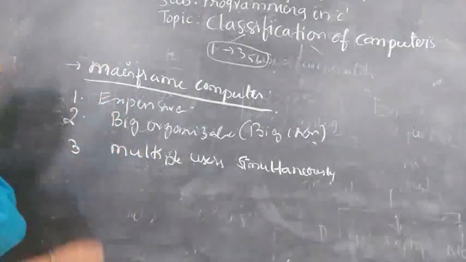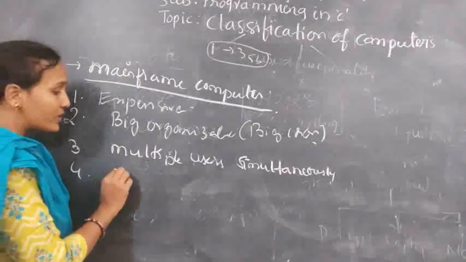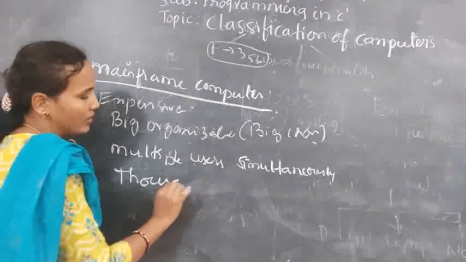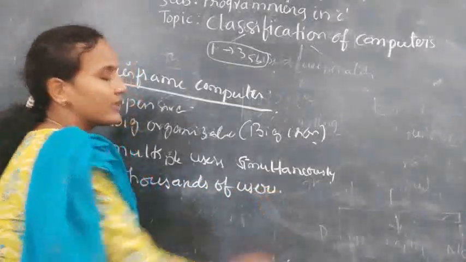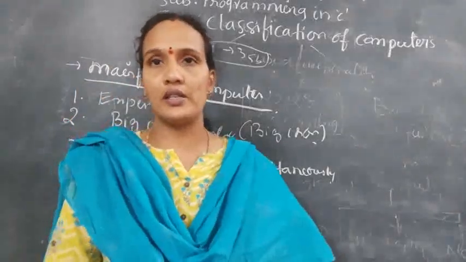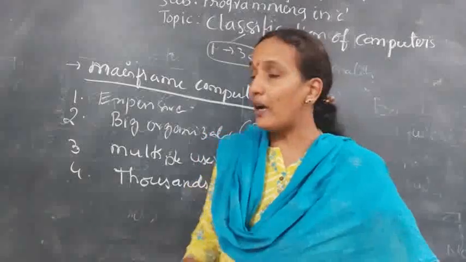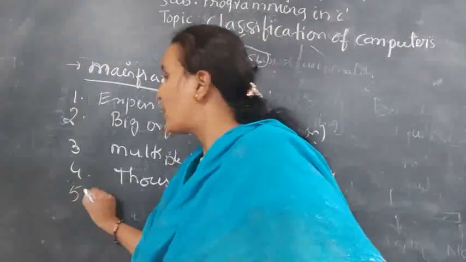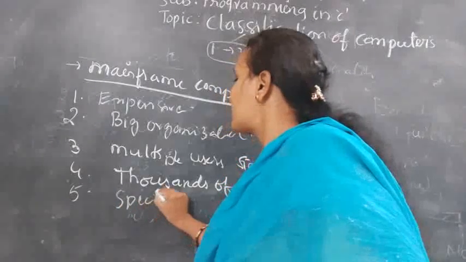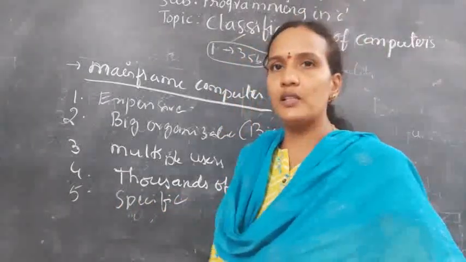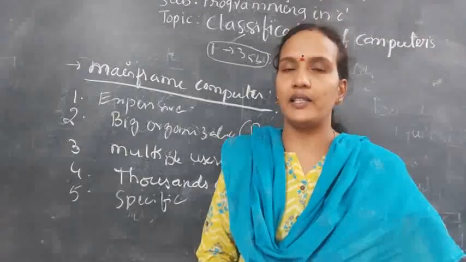At a time the data can be accessed by thousands of users, meaning a minimum of 1000 users can access the same data. And these computers are not designed for a specific purpose; they run multiple programs simultaneously.